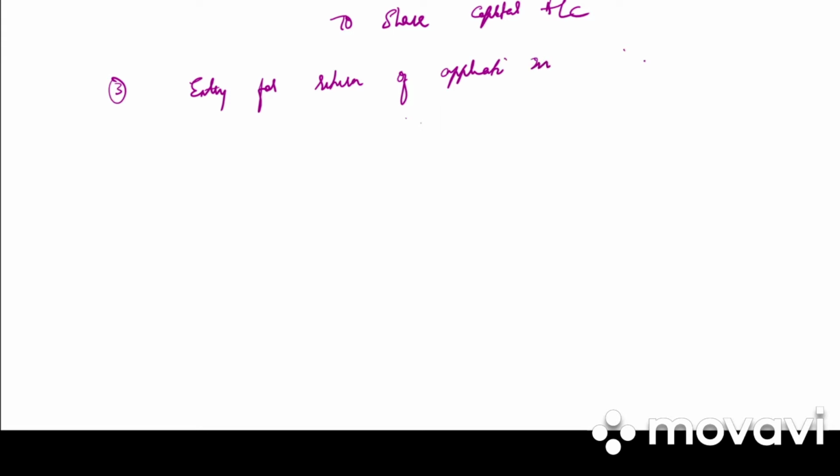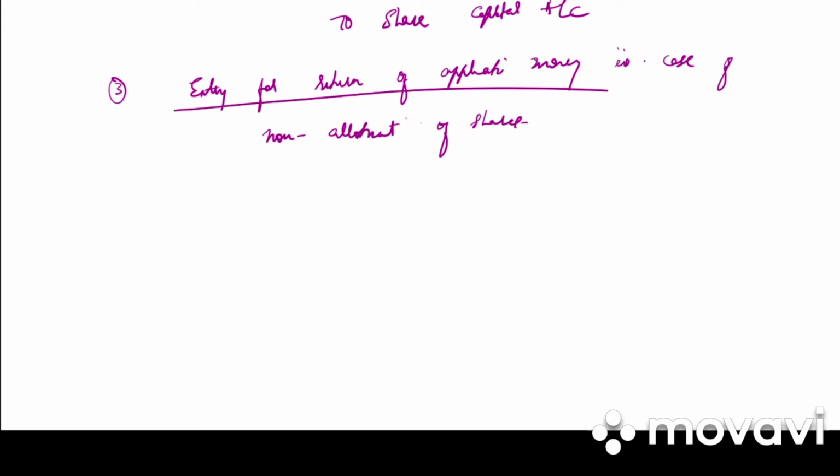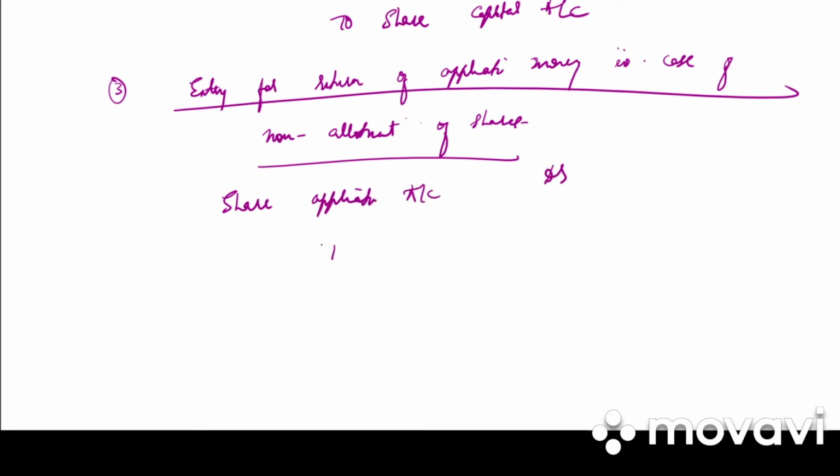Next we have entry for return of application money in case of non-allotment of shares. So sometime when the shares are not allotted, the application money will be returned back. So the entry is share application account debited to bank account.